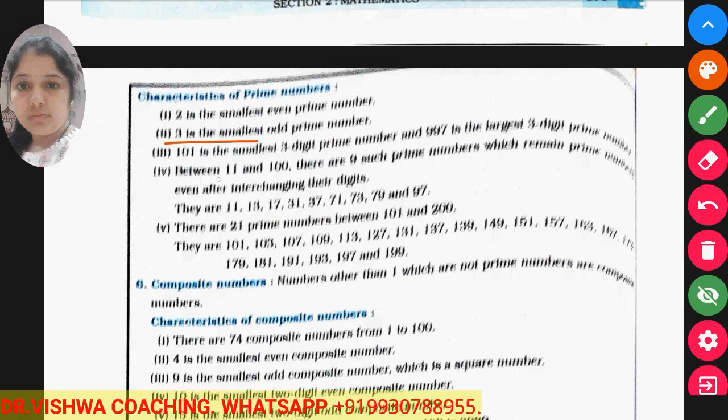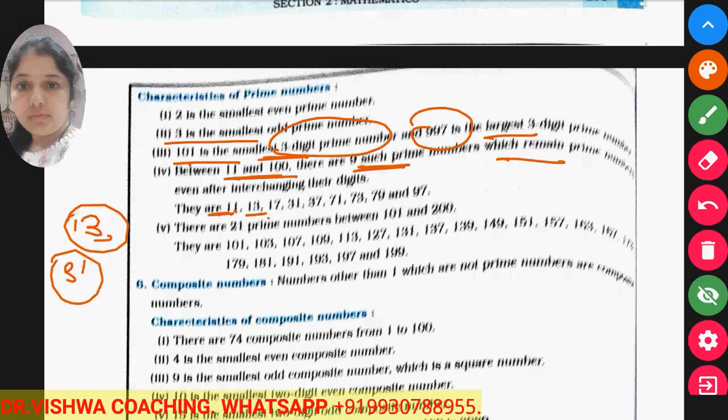Between 1 to 100 there are 25 prime numbers. 101 is the smallest 3-digit prime number, and 997 is the largest 3-digit prime number. Now between 1 to 100 there are 9 prime numbers which remain prime even if we interchange their digits. For example, 13: if you interchange the positions of 3 and 1, 31 is also a prime number. There are 9 such prime numbers whose digits can be interchanged and they still remain prime.